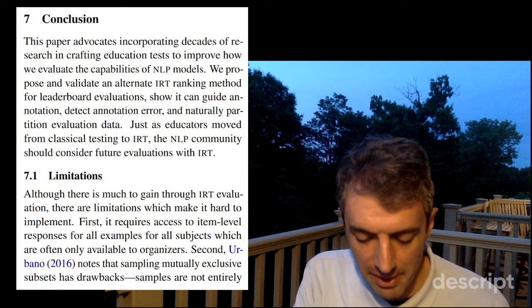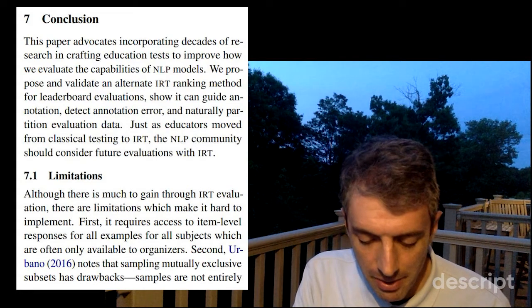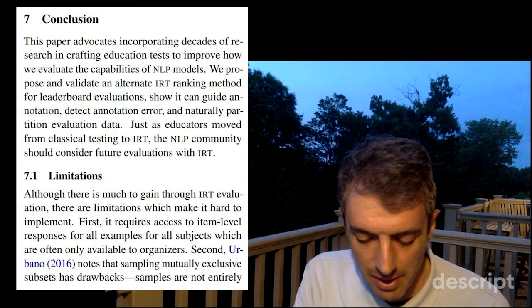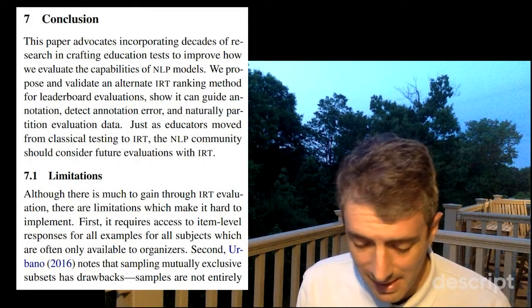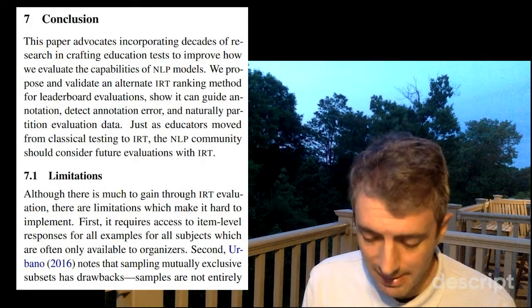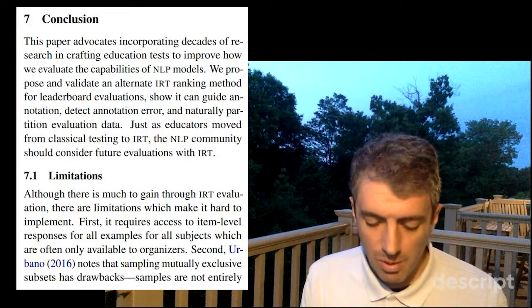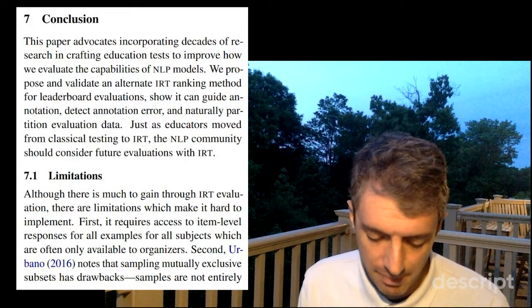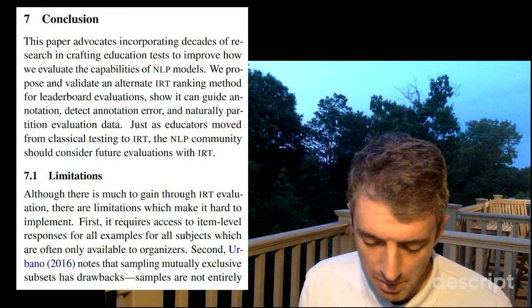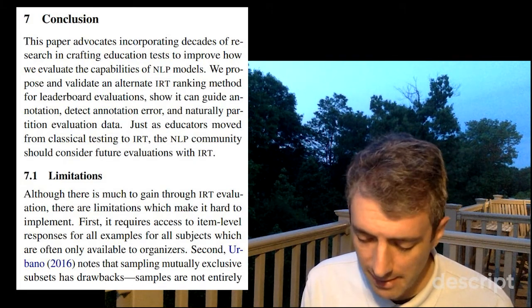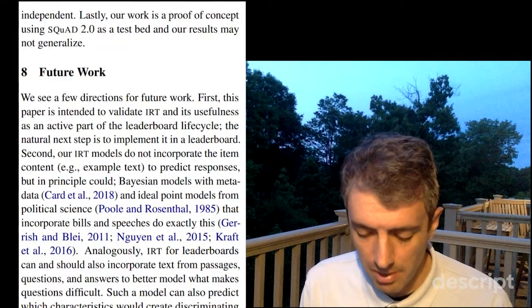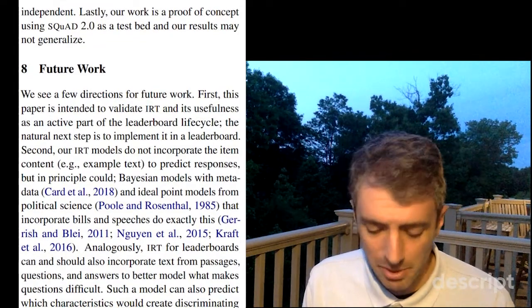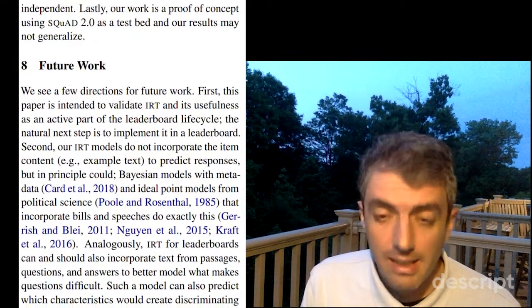Section 7.1, Limitations. Although there is much to gain through IRT evaluation, there are limitations which make it hard to operationalize. First, it requires access to item-level responses for all examples for all subjects, which are often only available to organizers. Second, Urbano notes that sampling mutually exclusive subsets has drawbacks. Samples are not entirely independent. Lastly, our work is a proof of concept using SQuAD 2.0 as a testbed, and our results may not generalize.